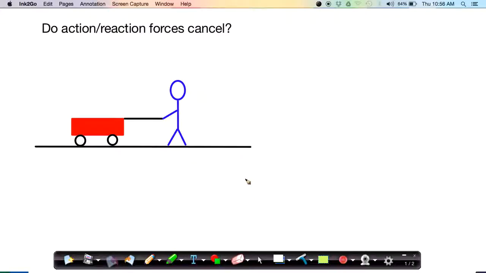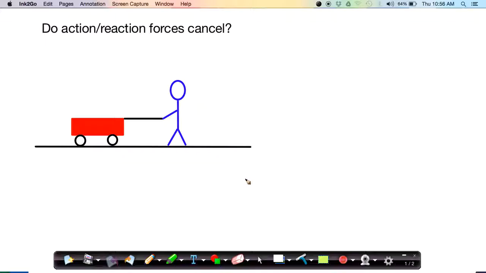Hello everyone. In today's lesson we're going to be taking a look at the question, do action-reaction forces cancel? And we're going to use this question as a context to explore systems in physics. So, the question we have here is, do action-reaction forces cancel?